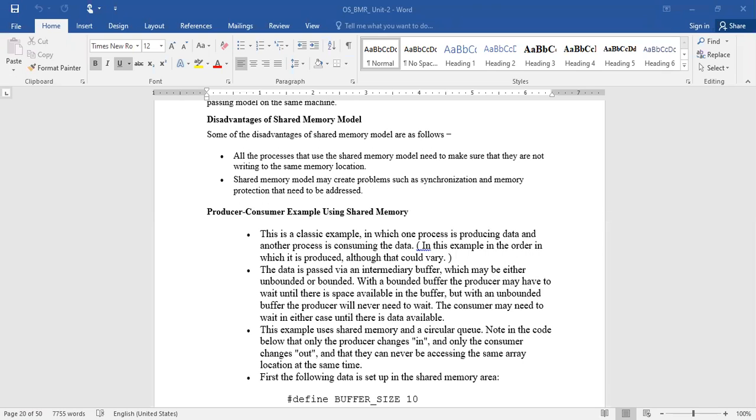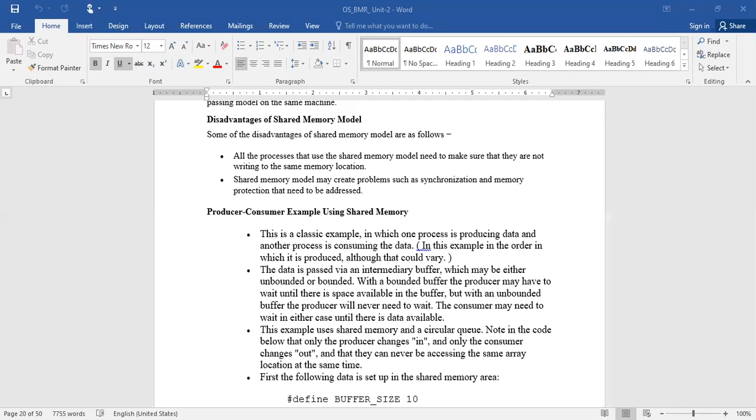Okay. If it is unbounded, that means there is no limitation for the memory storage. In that case, what happens? The producer need not wait even for a single second while producing the information, because it need not consider the consumer's position, whether it is able to consume it or not. Is it ready or not? These kinds of situations need not be considered directly. Whatever information it wants to produce will be produced and placed in the buffer itself. Those are the two cases as far as the producer is concerned.